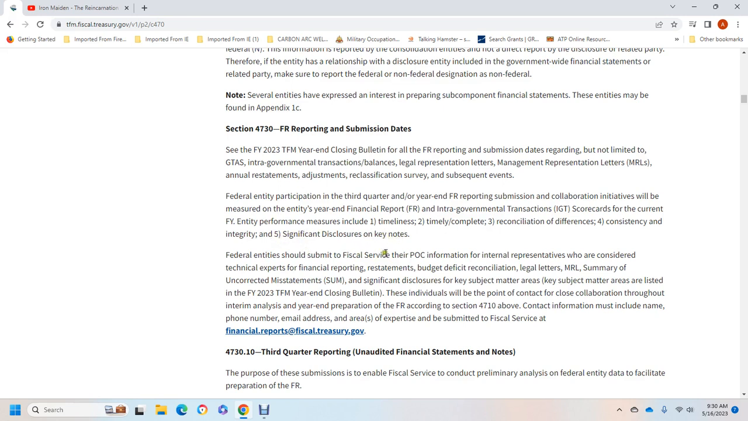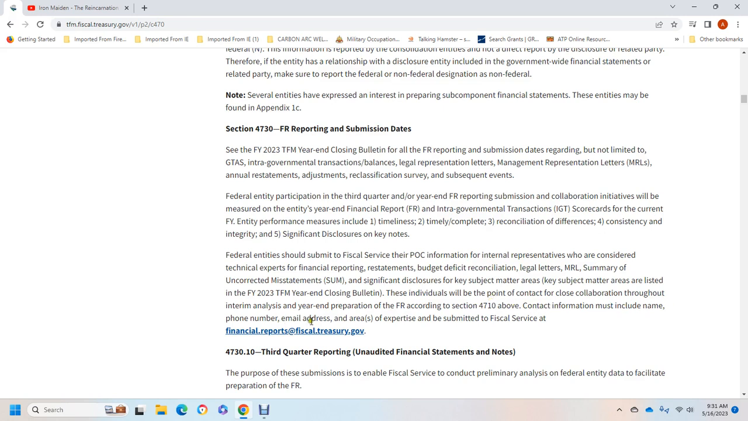Federal entities should designate official points of contact, with internal representation for technical experts in financial reporting systems, restatement of the budget, the directive reconsolidation level, the management representation letter, the summary of uncorrected misstatements, and significant disclosure of the key matter areas. Key subject matter areas are listed in the fiscal year 2023 Treasury Financial Manual year-end closing bulletin. These individuals will be the point of contact throughout the initial analysis of the year and the preparation of the financial report, according to section 4710.